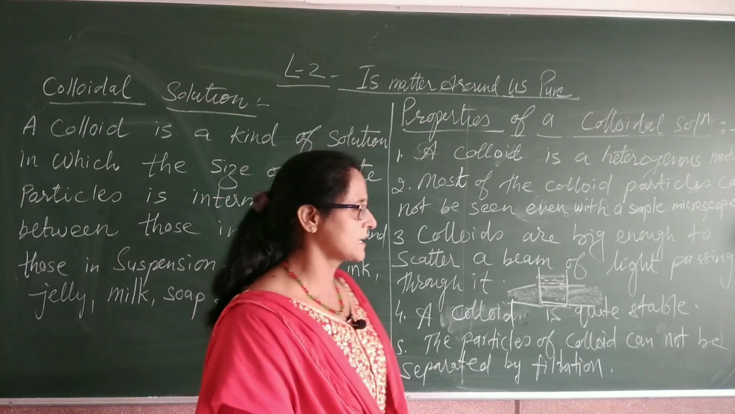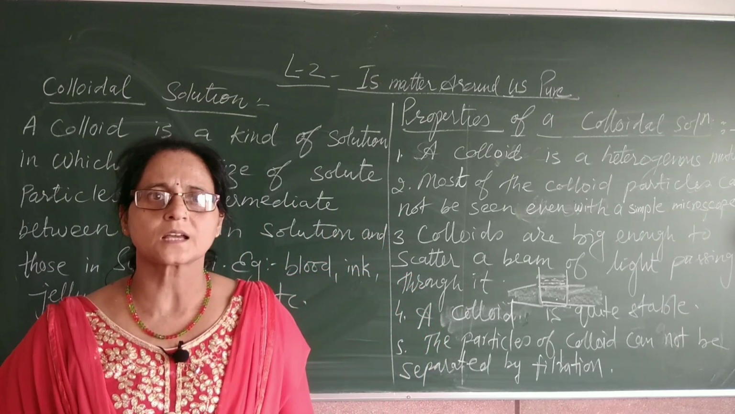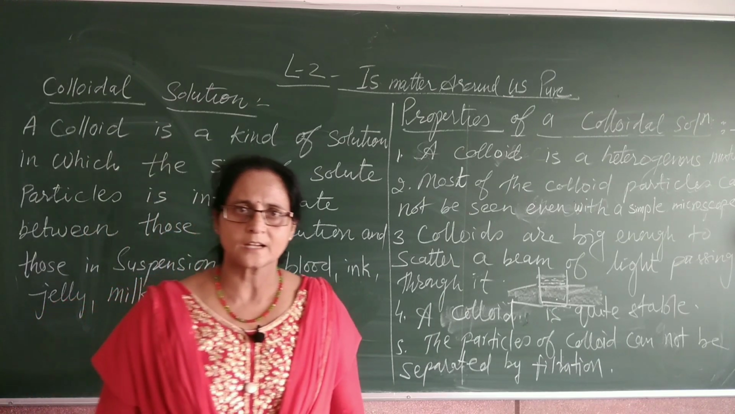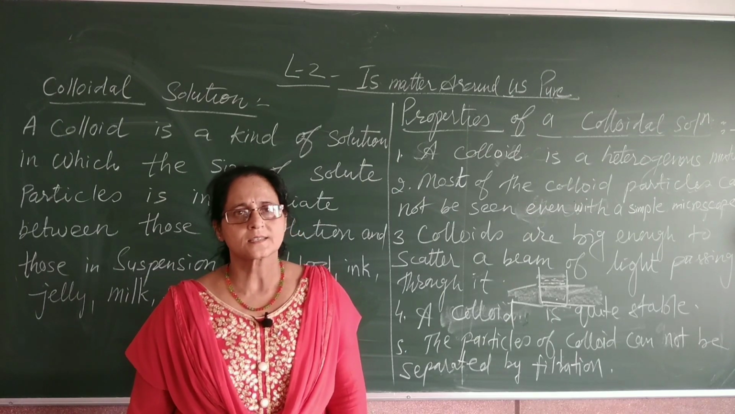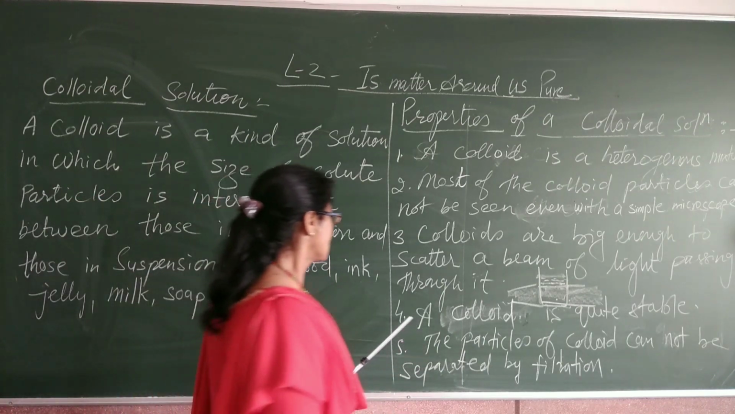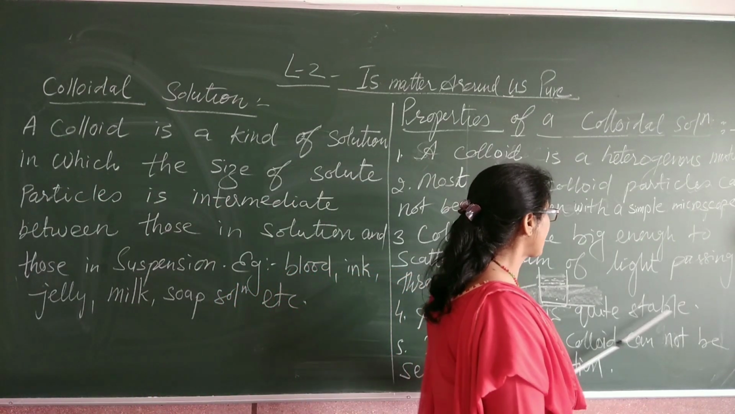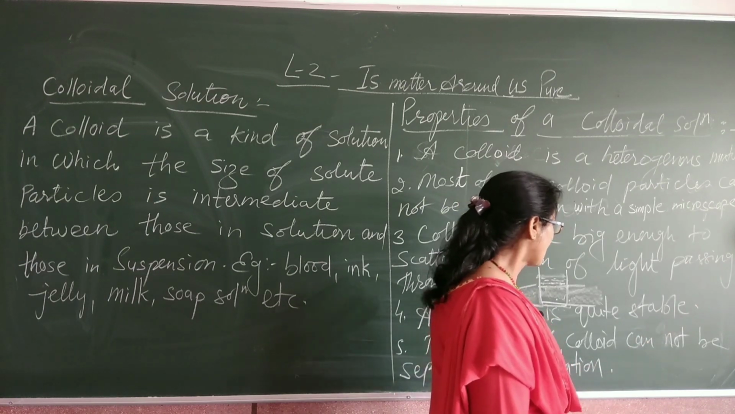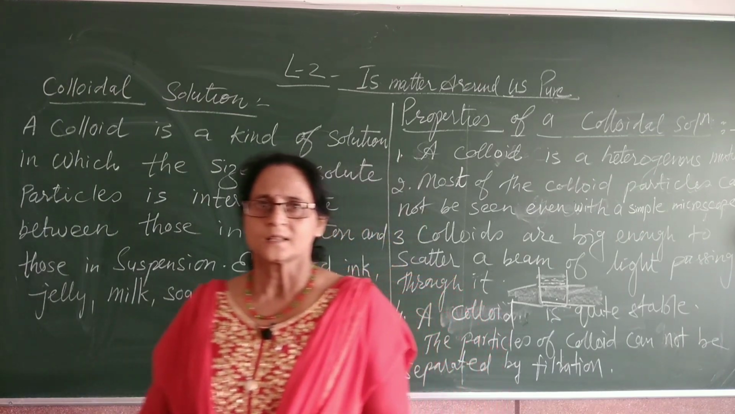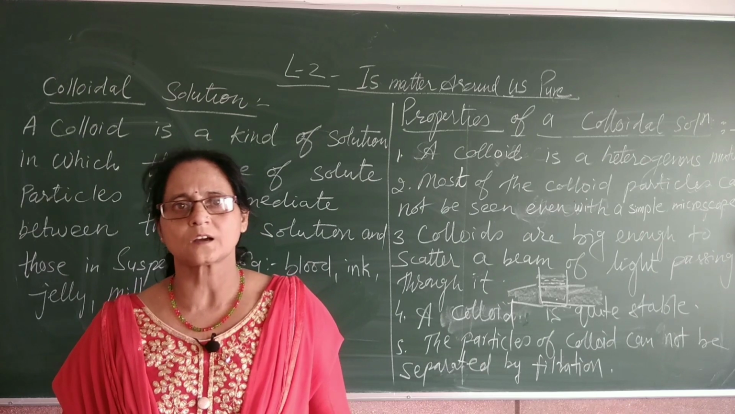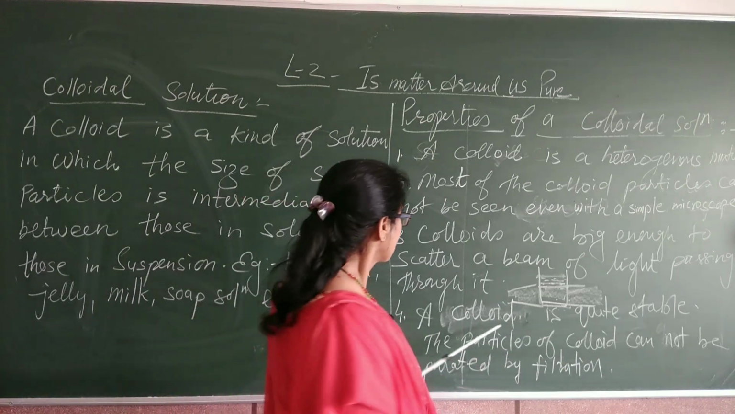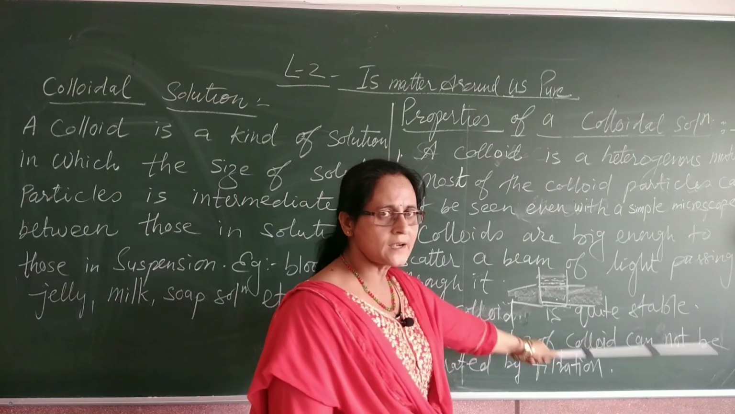The beam of light can be scattered easily because the size of the particles is quite big, so that they can reflect the light passing through it. And the scattering of light by colloidal solutions is known as the Tyndall effect. Number four, a colloid is quite stable. If a colloidal solution is kept undisturbed for some time, then its particles never settle down at the bottom as a residue or sediment. That's why the colloidal solution is quite stable.